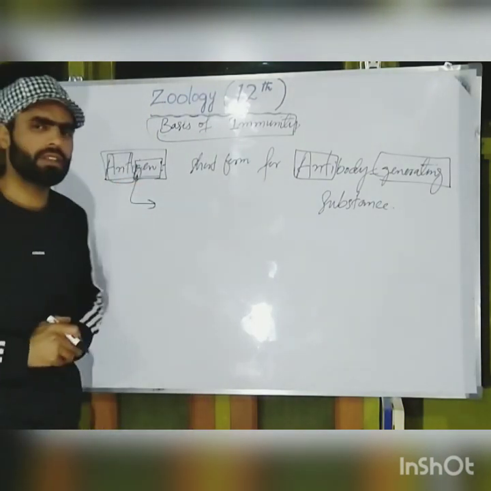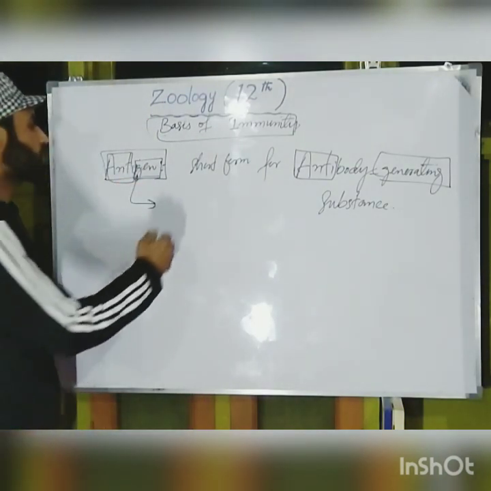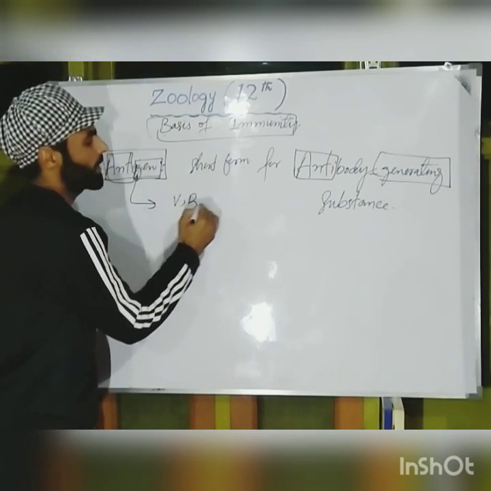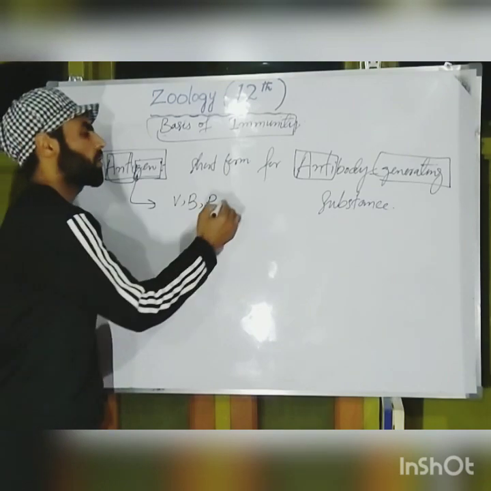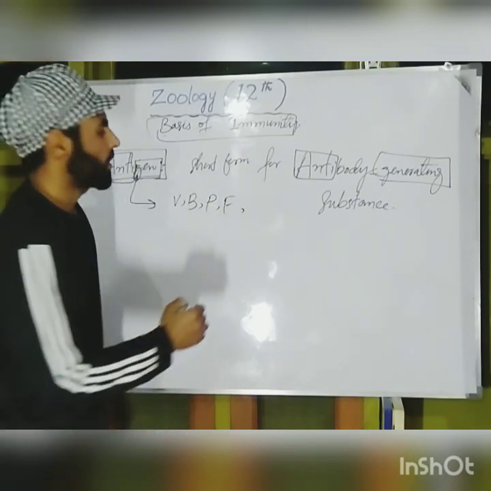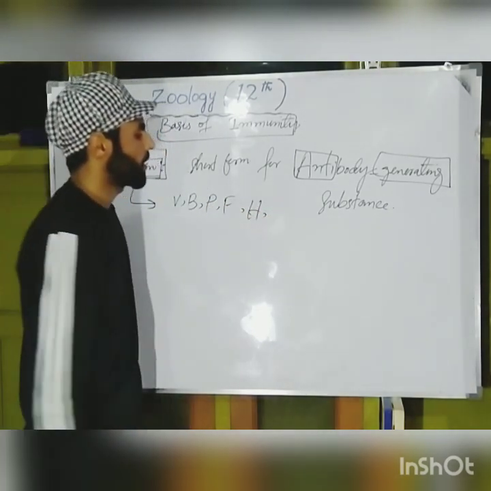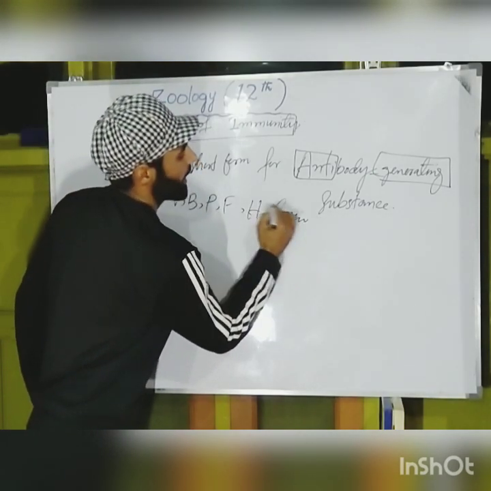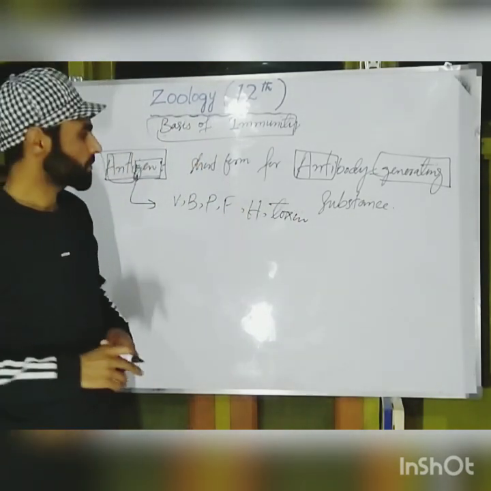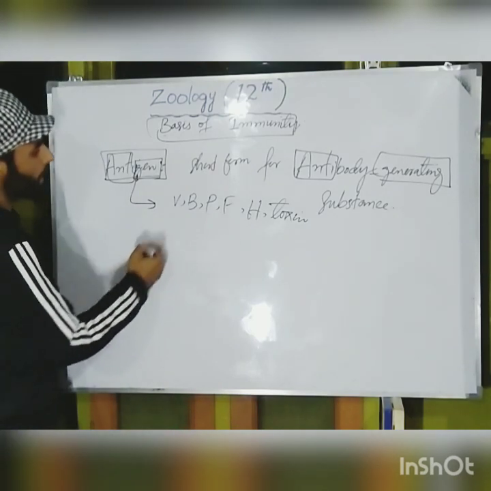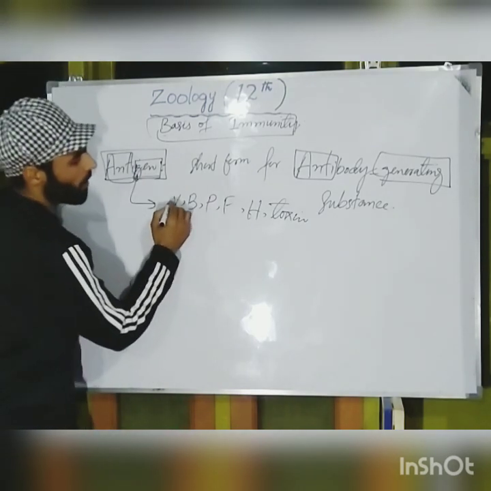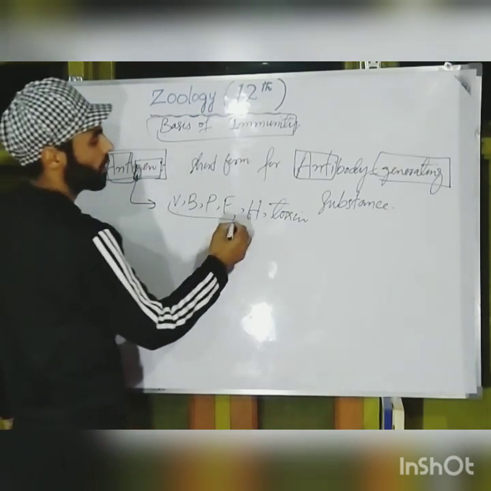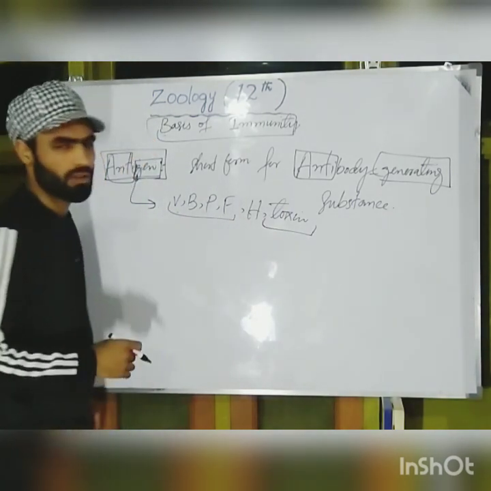And these antigens could be any pathogen, suppose virus or bacteria or protozoa or fungi or helminth, or even toxins. Any toxin can also act as an antigen. Or even antigens can be parts of these pathogens, or part of a toxin.